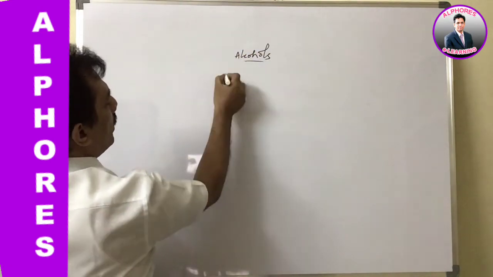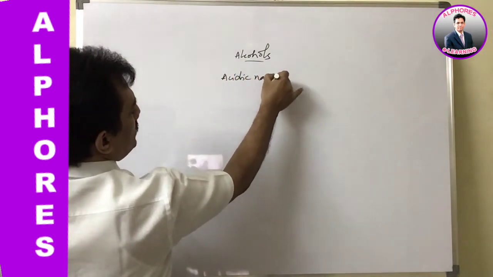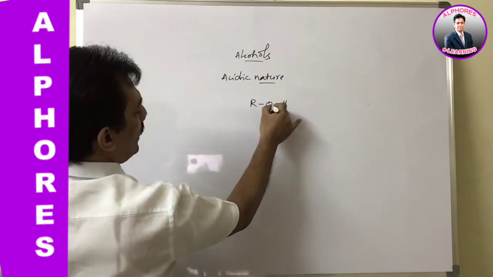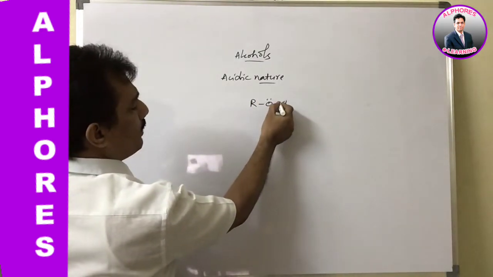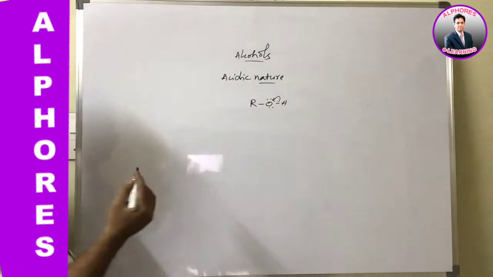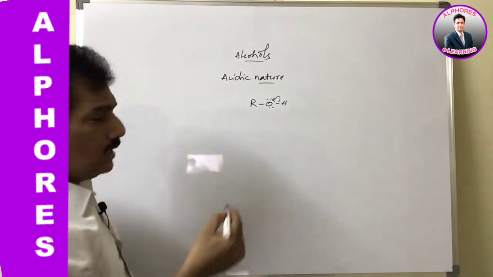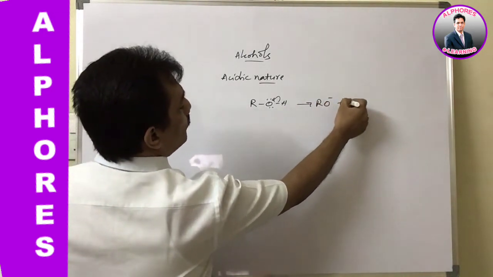Alcohols exhibit acidic nature, and this acidic nature is only because of the electronegativity of oxygen. Because of the higher electronegativity, it has the tendency to attract the bonded electrons between oxygen and hydrogen, and that makes it release H plus.